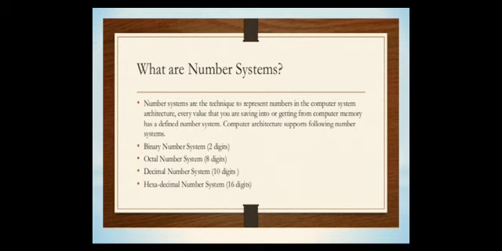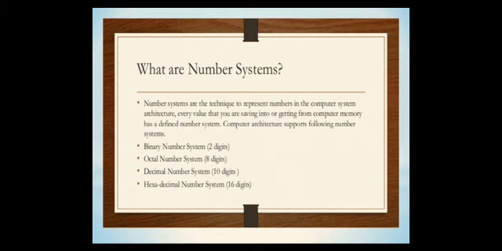We have four types of number systems. One is binary number system, octal number system, decimal number system and hexadecimal number system. First, binary number system, we have two digits. Here base of the binary number system is 2. Here base is nothing but radix. Radix is denoted by small r. We have a small formula, r minus 1. By using this formula, we count the digits.